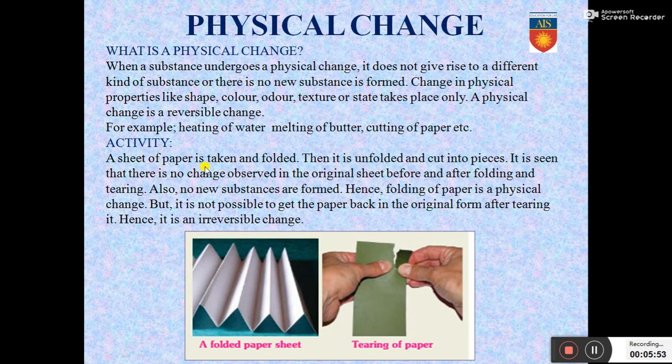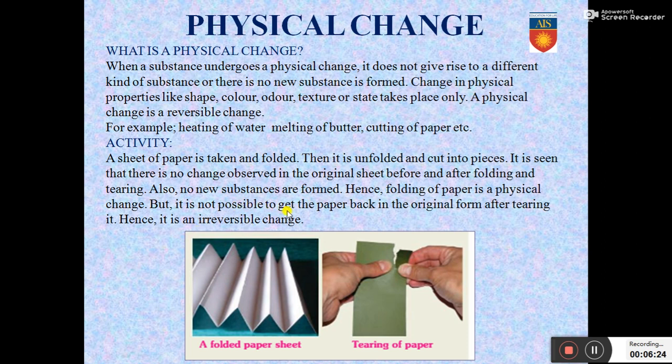So a sheet of paper is taken and folded. Then it is unfolded and cut into pieces. It is seen that there is no change observed in the original sheet before and after folding and tearing. So if you take a paper and you fold it and tear it, you will see that no change is taking place in the paper. Hence, it is a physical change, as there is no change taking place and also no new substances are being formed. Hence, folding of paper is a physical change.